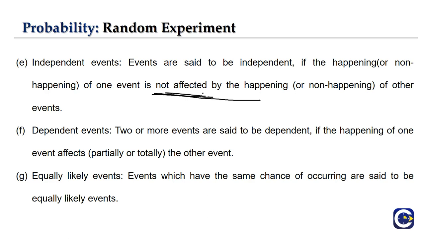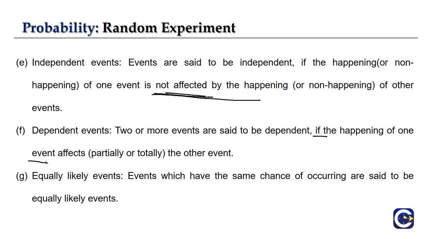So by the name itself we can say they both don't depend on each other, right? So those kinds of events are called independent events. And then we are having dependent events. So two or more events are said to be dependent if the happening of one event affects the other event. It can be a partial effect or a total effect.